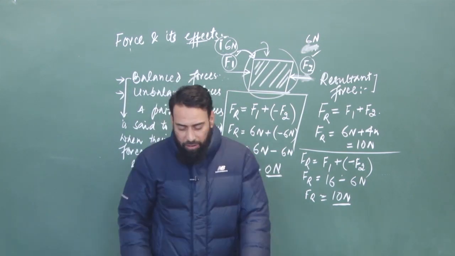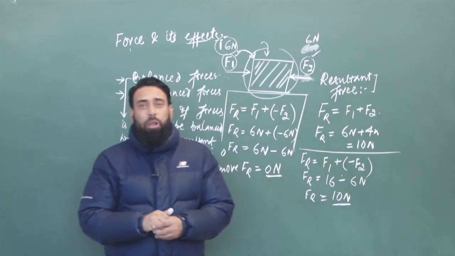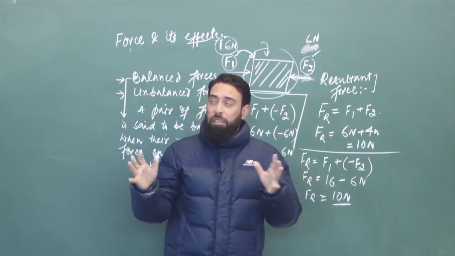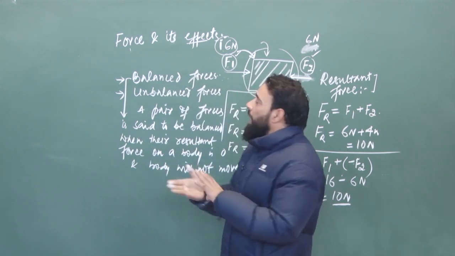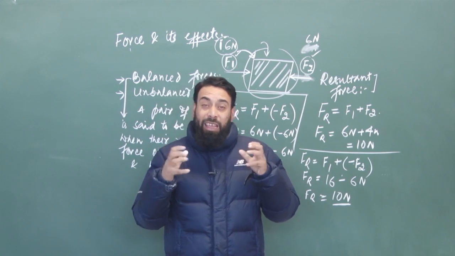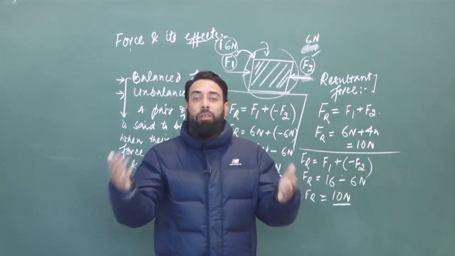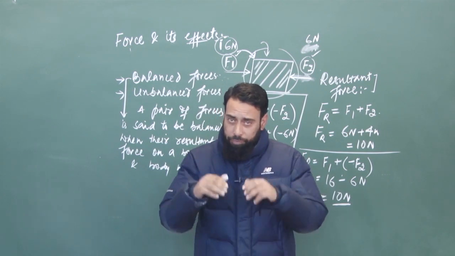So again, I will recapitulate these important terms. When we are applying a pair of forces, we are basically dealing with balanced and unbalanced forces. We are basically giving an idea of what will happen on the body when more than one force is applied.